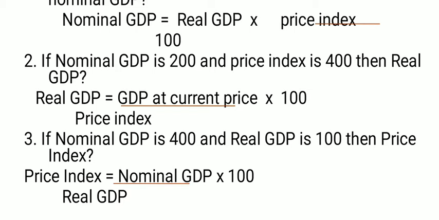Like 200 upon 400 into 100, means you just cancel the 0s in 100 and 400, then we get 200 by 4 means 50 will be the answer.